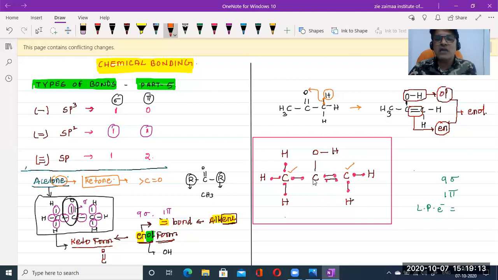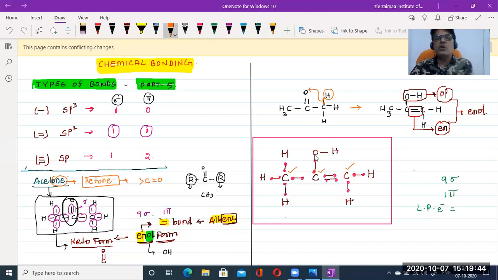Then what about this carbon? Okay, let us check. This carbon is attached with this carbon as well as this carbon. So we need to count the total number of electrons accommodated. Count this carbon: 1, 2, 3, 4, 5, 6, 7 and 8. Yes. So this carbon is also accommodating 8 electrons.